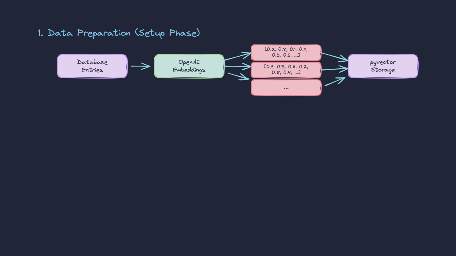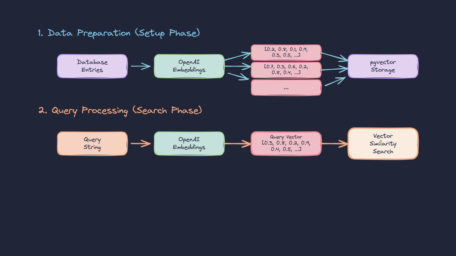First, we need to generate so-called embeddings. Embeddings are vector representations of the meaning of a specific piece of text. By vector, I mean a vector of a large number of floating point values. Once we generate such vectors for each entry in our database, we can find the ones that are closest to the vector generated for our query string.